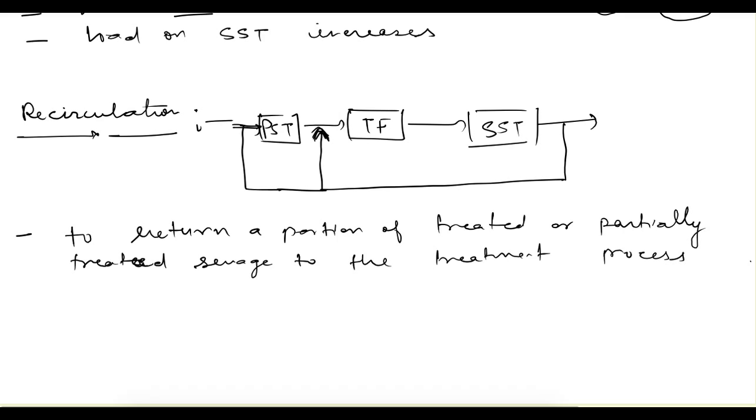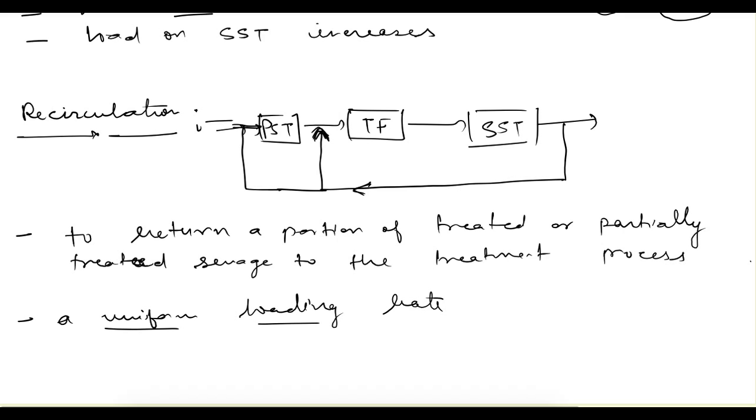First of all, we can maintain a uniform loading rate. If we are not doing this, then sometimes the sewage flow can be less, sometimes it can be more, so fluctuations will happen. If we provide some recirculated flow, then using that we can always provide a uniform flow.